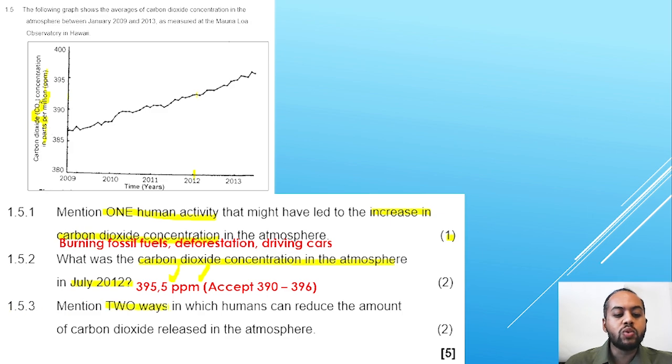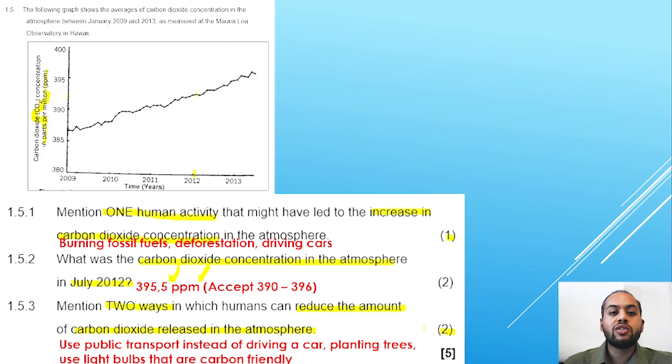1.5.3, mention 2 ways in which humans can reduce the amount of carbon dioxide released. 2 things we can do to reduce the amount of carbon dioxide. We can use public transport instead of driving a car. We can plant trees. We can use light bulbs that are carbon friendly. We can use alternative sources of energy. There are numerous things that we can do. Any 2 that are correct, you would have gotten 2 marks.